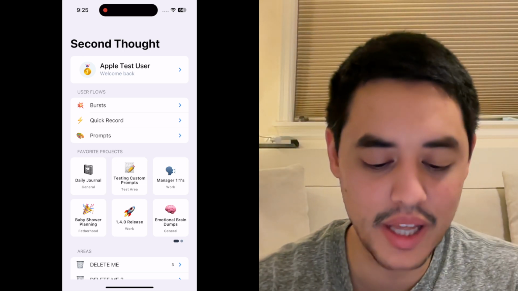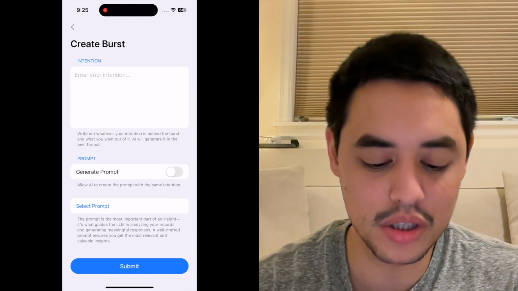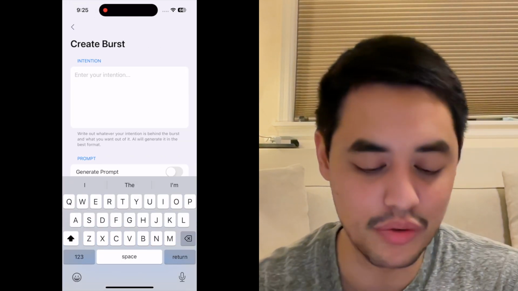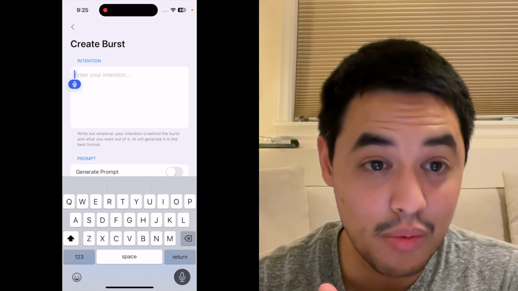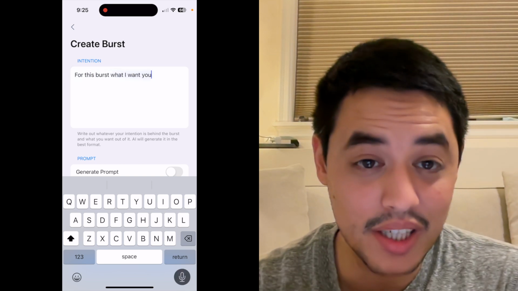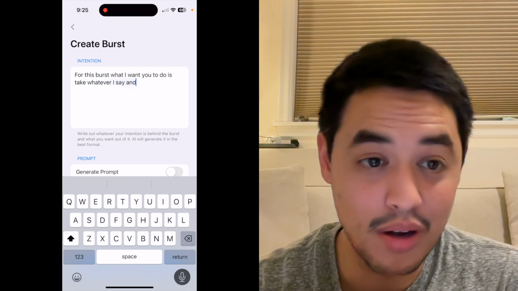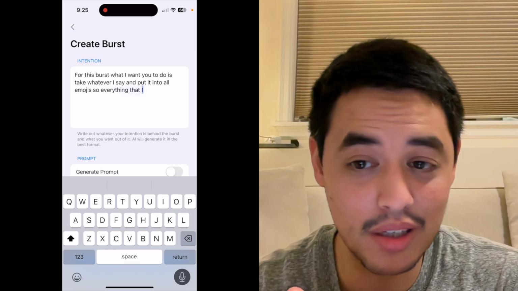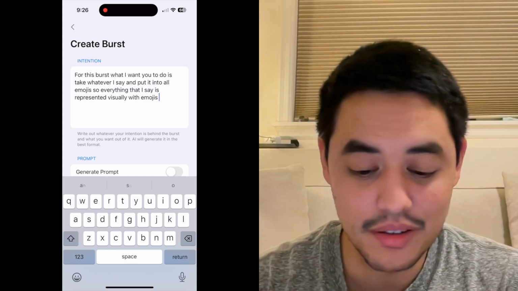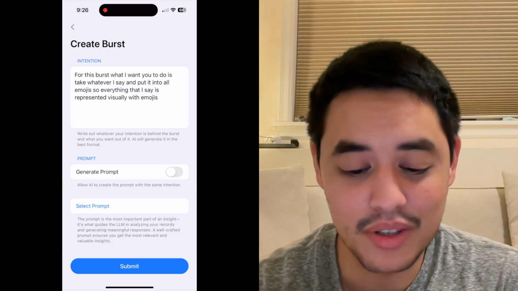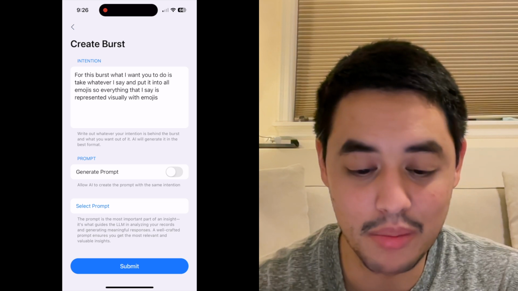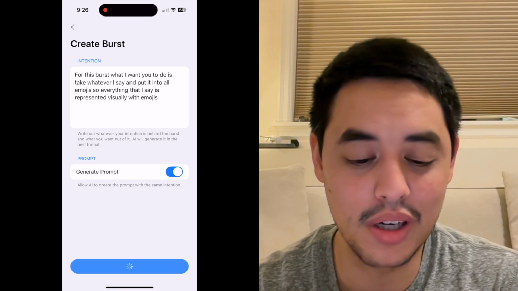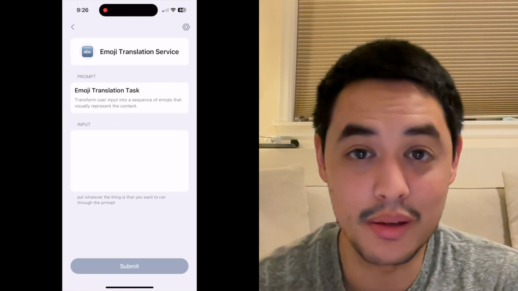So yeah. The next kind of larger change has to do with, again, burst generation. I found that sometimes when I'm creating a burst, I don't already have a prompt for this burst. So for example, for this burst, what I want you to do is take whatever I say and put it into all emojis. So everything that I say is represented visually with emojis. Like very clearly, I don't have a prompt for this. So what I'm going to do is generate a prompt along with this intention. So it kind of combines two steps into one. And then I have my new burst.